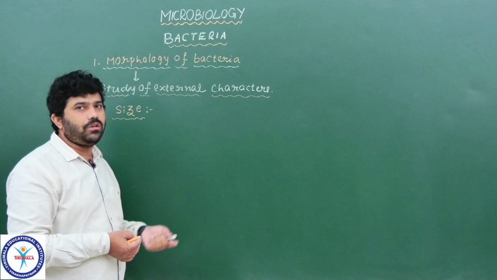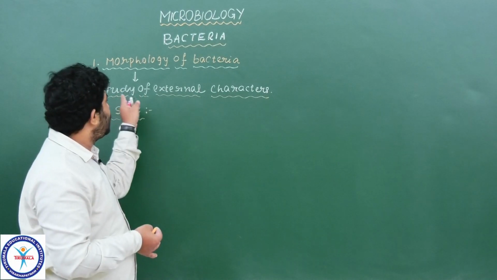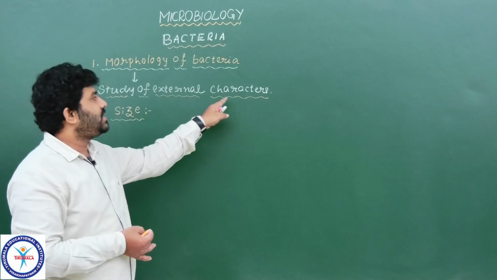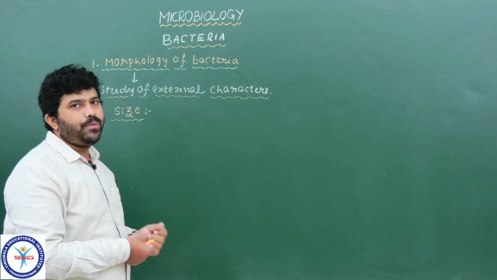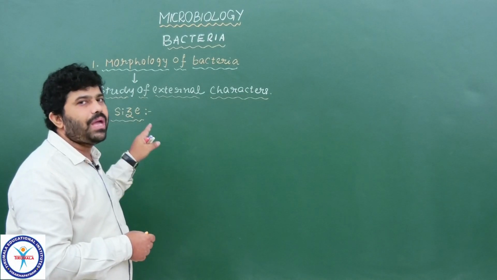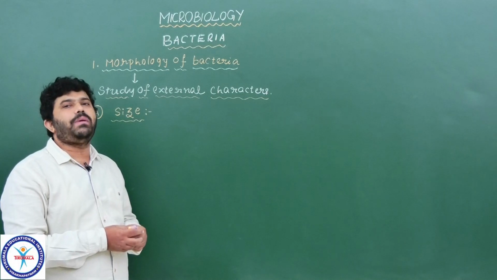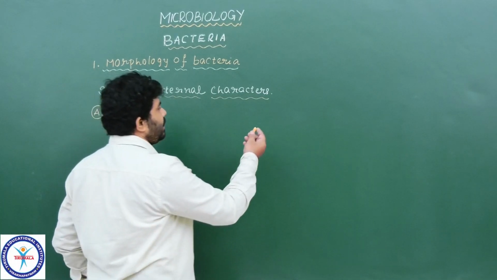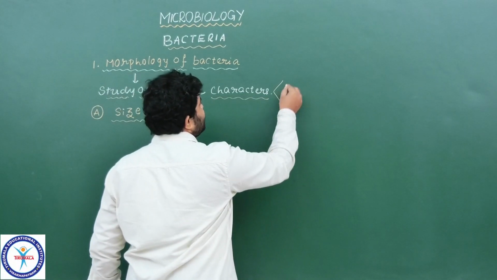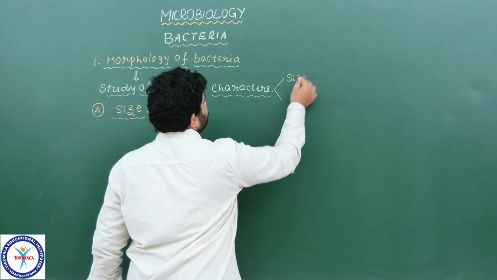What is morphology? The study of external characters of living components is called morphology. So here we are discussing the morphology of bacteria, which is explained by 2 components: size and shape.